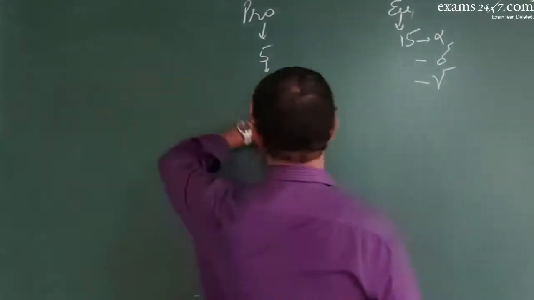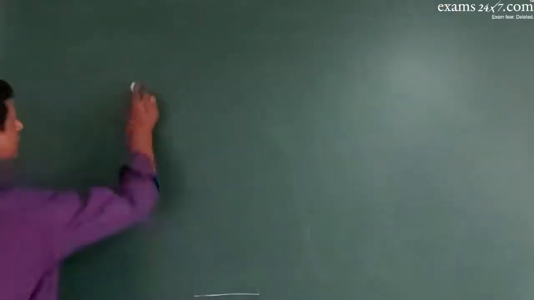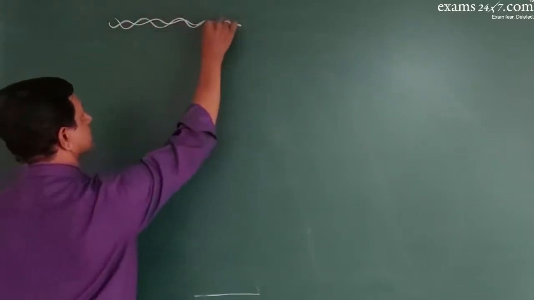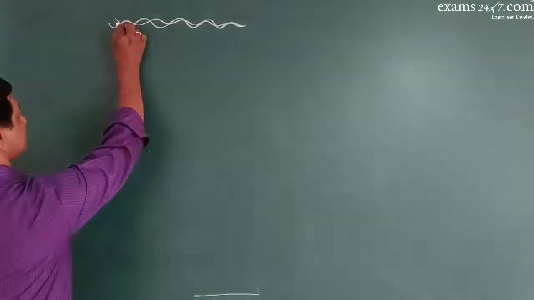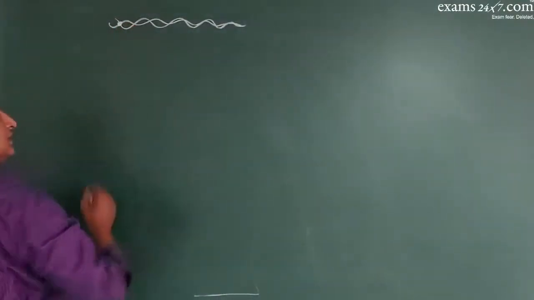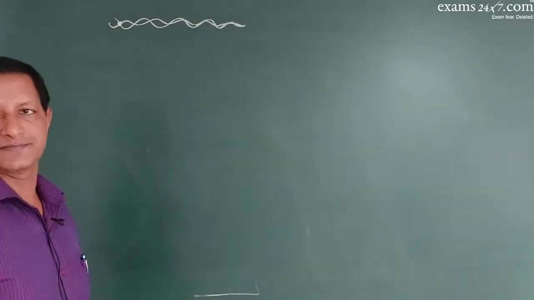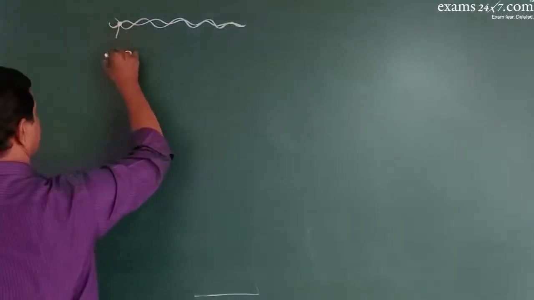So what happens during DNA replication is that, this is a DNA molecule. Helicase will sit at one particular place called ori.